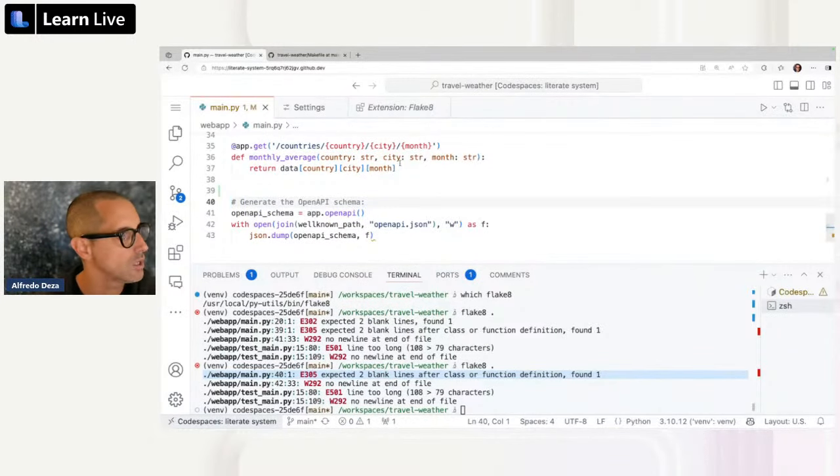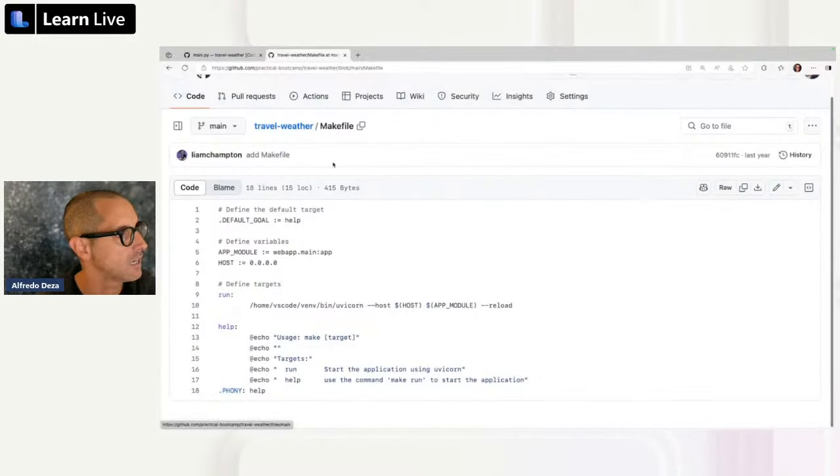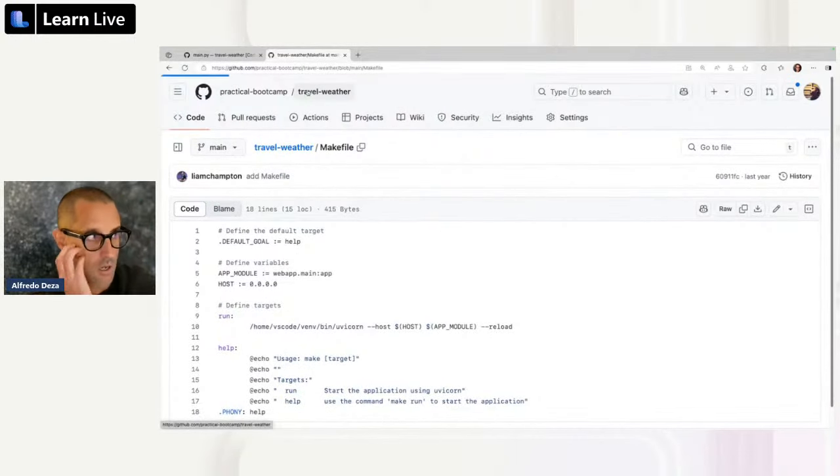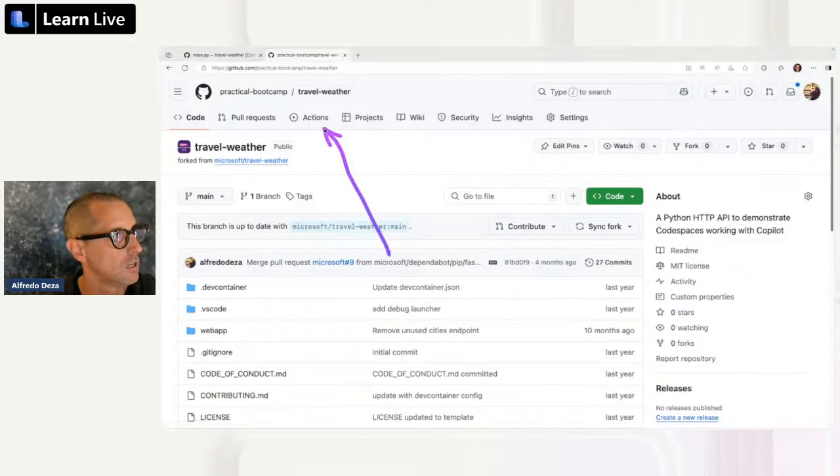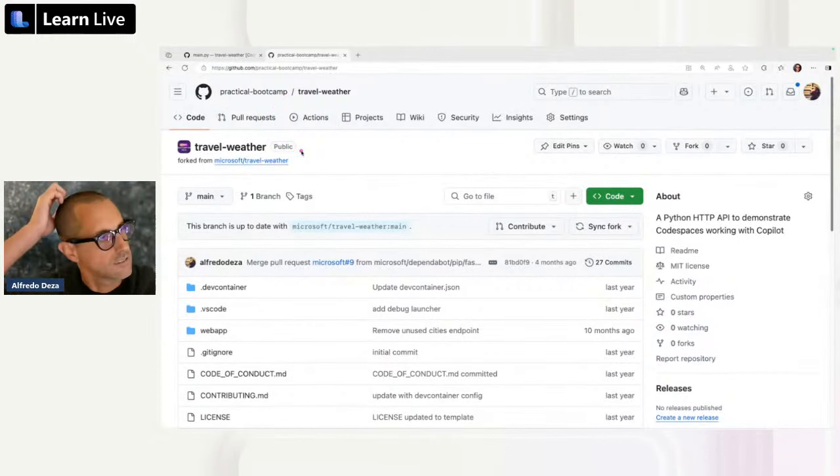Now, when you're adding GitHub Actions, let me go back here to the repository. There's a couple of things. Do you see the Actions button? This one right here is where your actions will be. Actions are automated tasks, automated things that you want to do for your repository, for your code, that will happen given certain triggers. It could be time-based, it could be action-based. So say, for example, if you push to a branch or something like that, it will trigger.